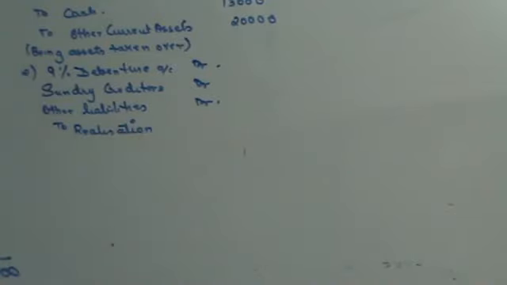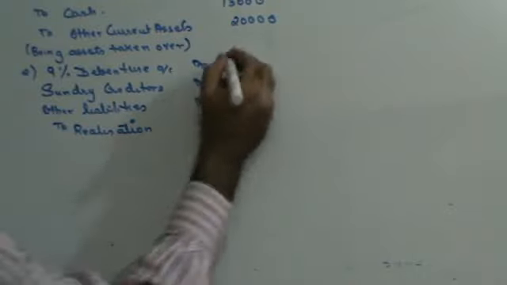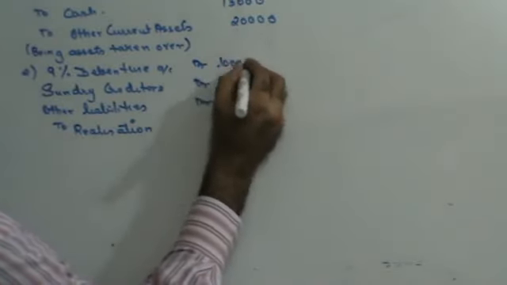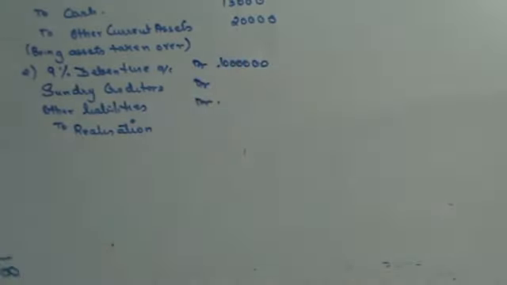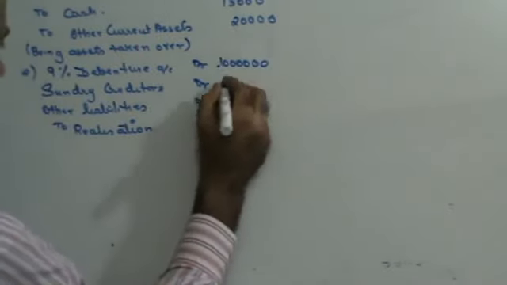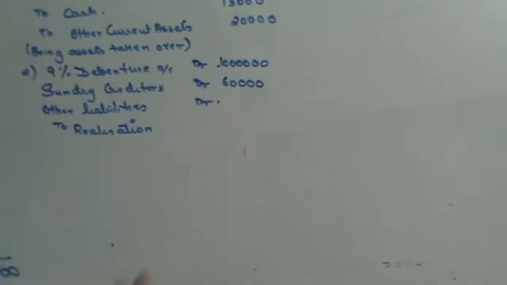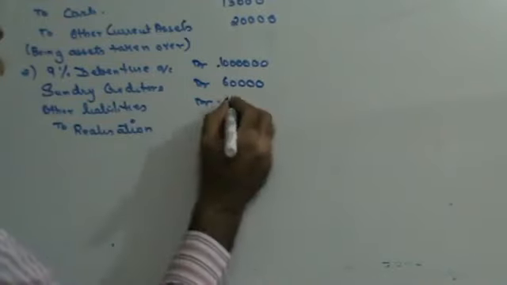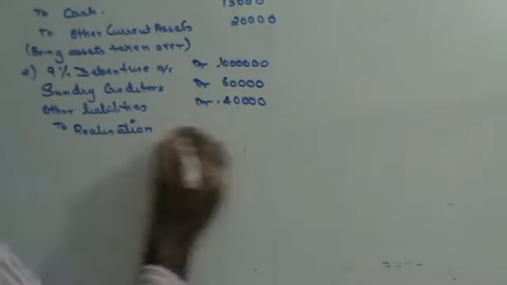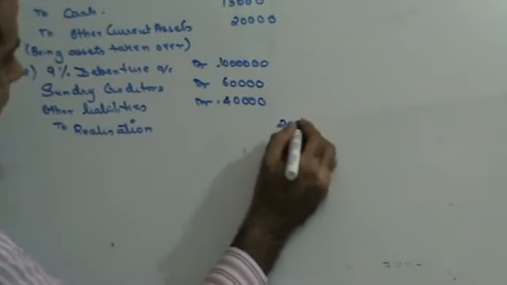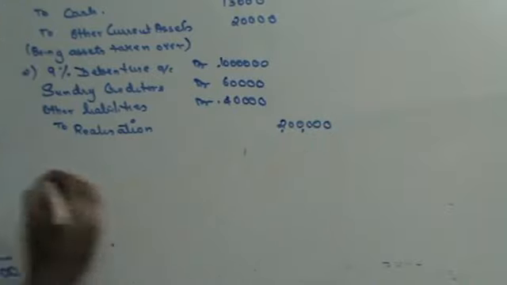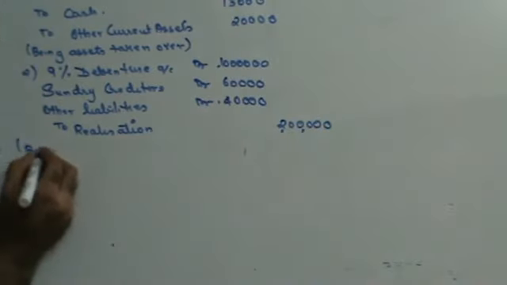Right? 9% debentures is 1 lakh. Creditors is 60,000. And other liabilities is 40,000. So in that case, this is going to be 2 lakhs, being liabilities taken over.